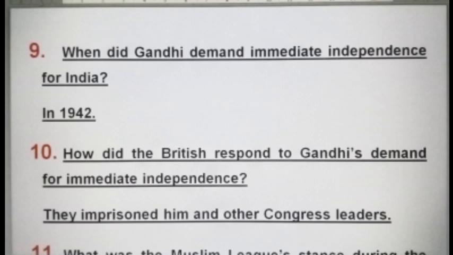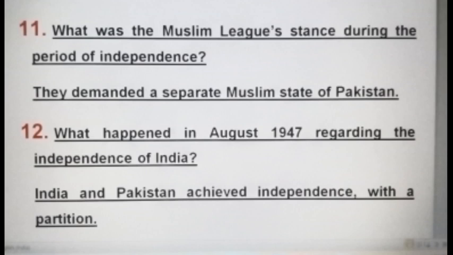What was the Muslim League's stance during the period of independence? They demanded a separate Muslim state of Pakistan. What happened in August 1947 regarding the independence of India? India and Pakistan achieved independence with a partition.